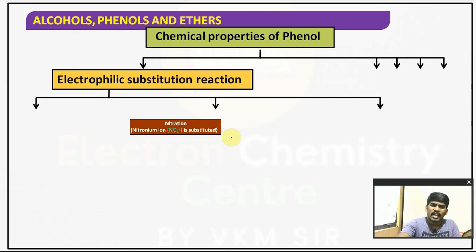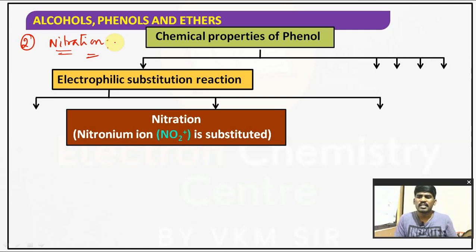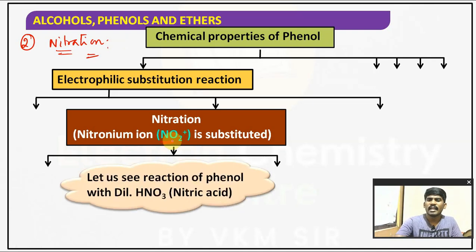Is it clear? Now, among electrophilic substitution reactions, the second one we have is nitration. Nitration means the reaction of phenol with nitration mixture. Nitration mixture means concentrated nitric acid as well as concentrated sulfuric acid. The mixture of concentrated nitric acid and concentrated sulfuric acid is called a nitration mixture. In nitration, what is the electrophile? NO2+, the nitronium ion, is the electrophile.